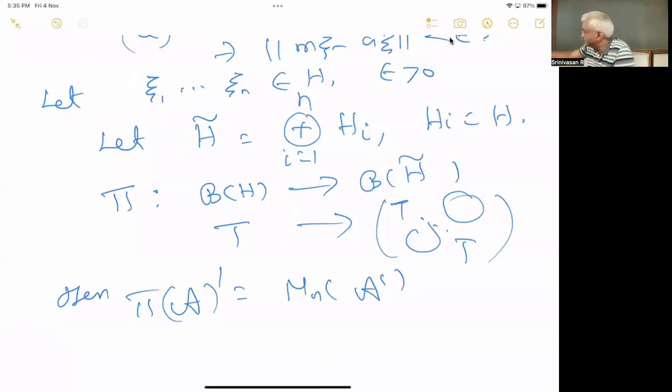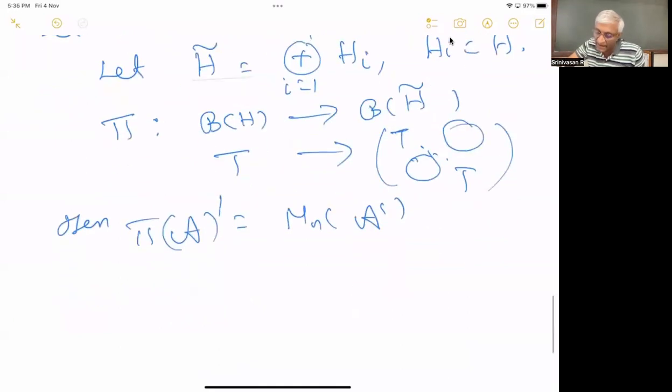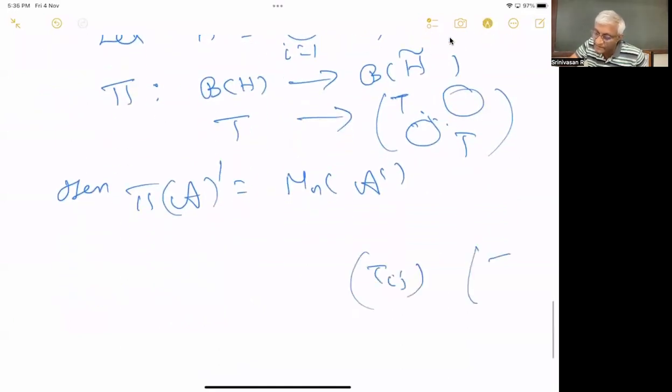Everywhere else is 0. So the commutant of pi of A is just the diagonal elements from A. You just compute the commutant. You take an operator with entries Tij that commutes with pi of T. Write the conditions, and you will get that all those Tij should come from A commutant. That's all. Any such thing will commute, and you can directly write it down.